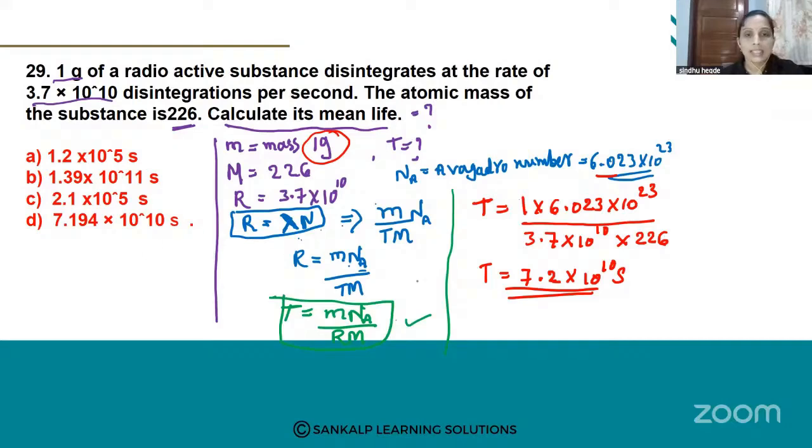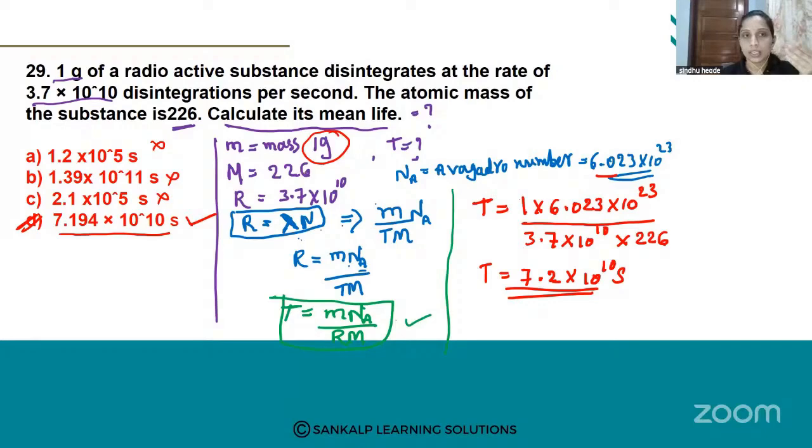If suppose the exact option is not there in your options, you have to tick the nearby option. Nearby, see here 7.19 is there, so this is the correct answer. 7.194 is nothing but 7.2 only. So option D is the correct answer. A, B, C are not matched. Got cleared? See, this is very simple.